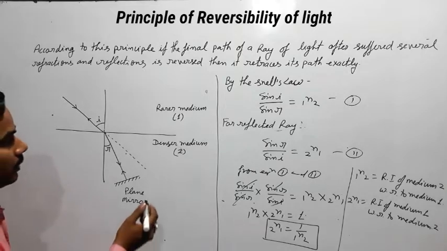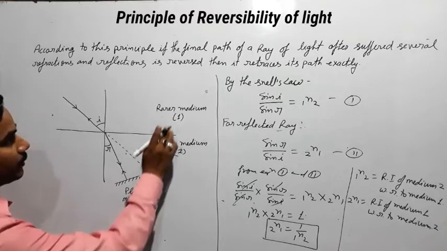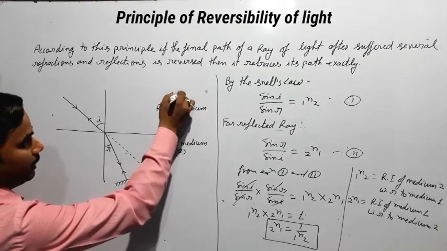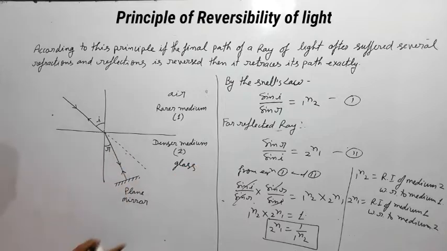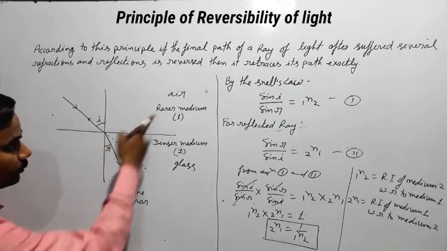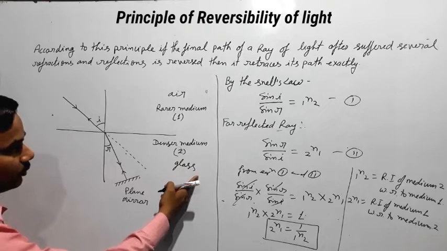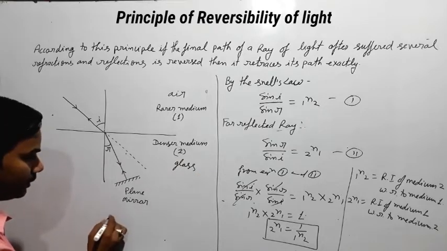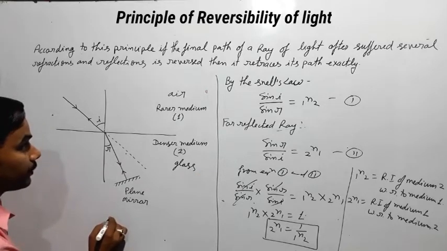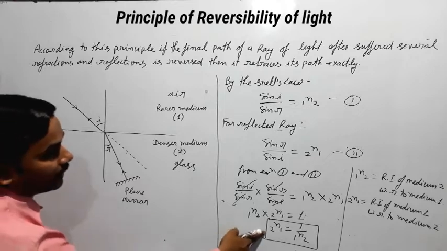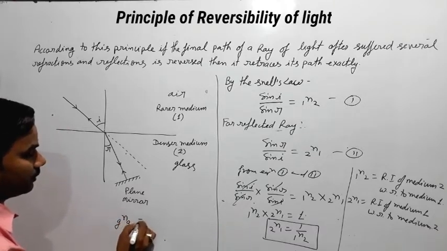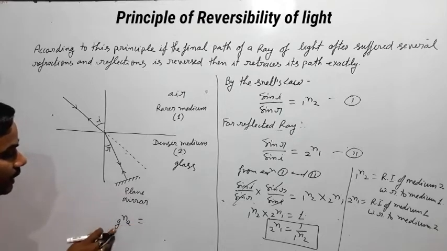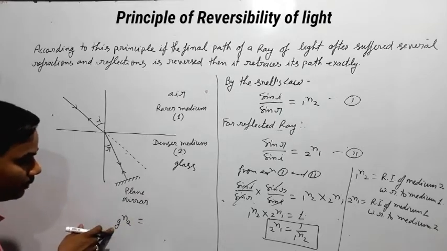So here, if we consider the rarer medium is air and the denser medium is glass, so medium 1 is air and medium 2 is glass. So we can write 2n1 as gna. gna means the refractive index of air with respect to glass.